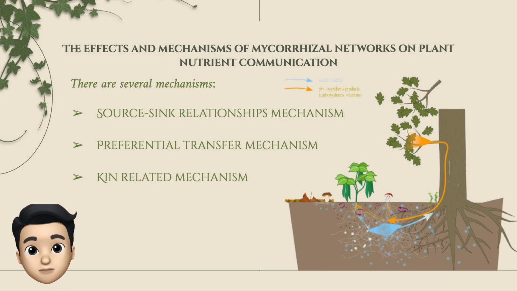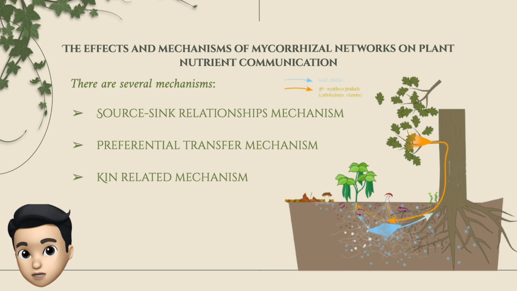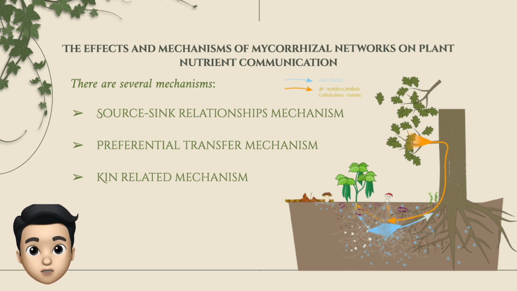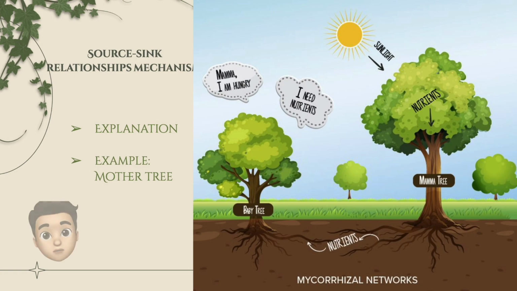There are several mechanisms by which nutrients can move between plants that are connected in a mycorrhizal network, including sourcing relationship, preferential transfer, and kin-related mechanisms. Nutrients such as phosphorus, nitrogen, and even water move from one plant to another using sourcing relationships. In this model, nutrients move from areas of higher concentration to lower concentration. For example, nitrogen moves from nitrogen-fixing plants, the source, to non-nitrogen-fixing plants, the sink, through a mycorrhizal network following a sourcing relationship.